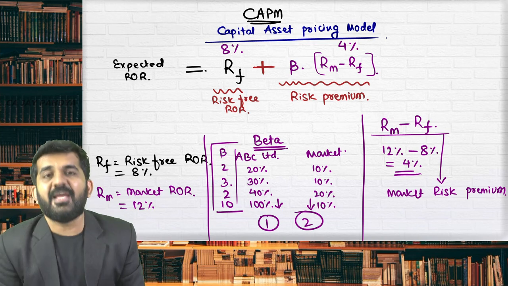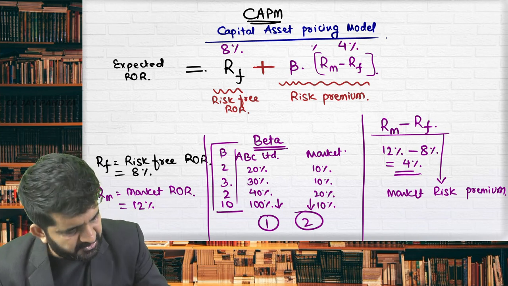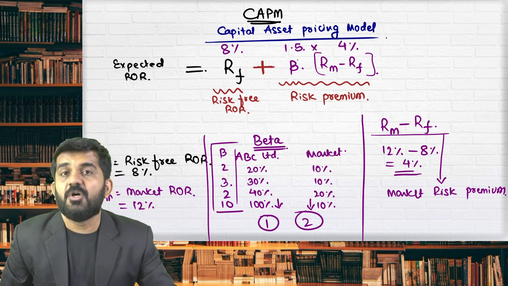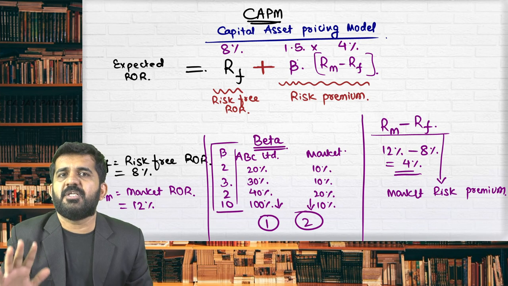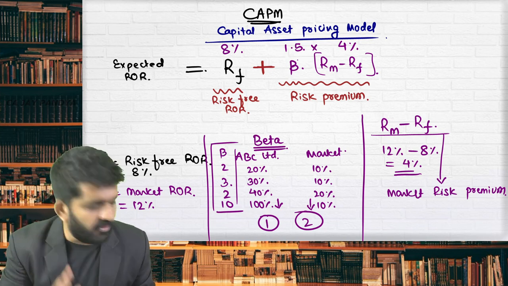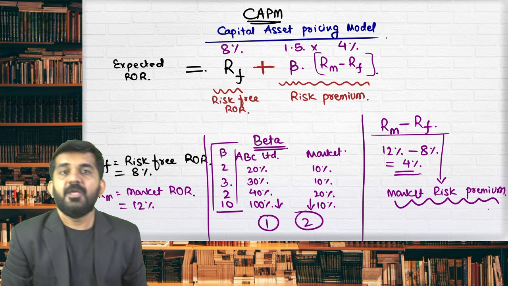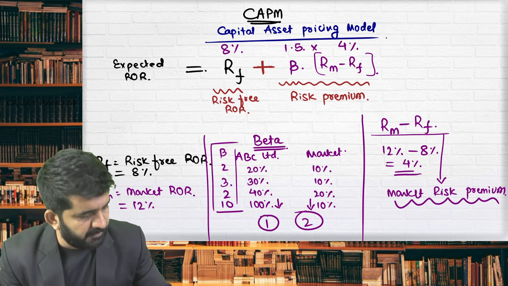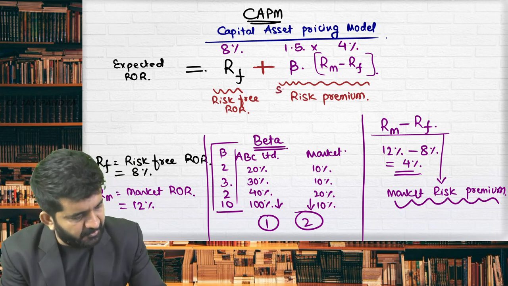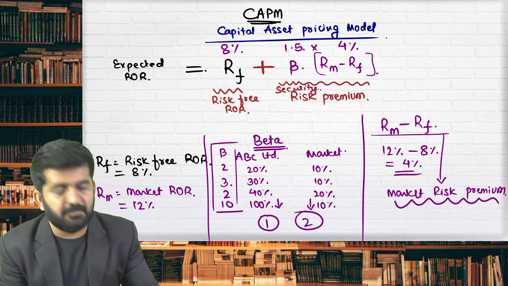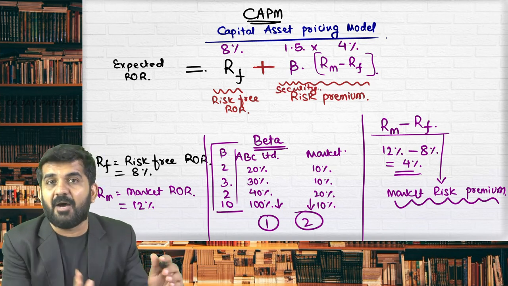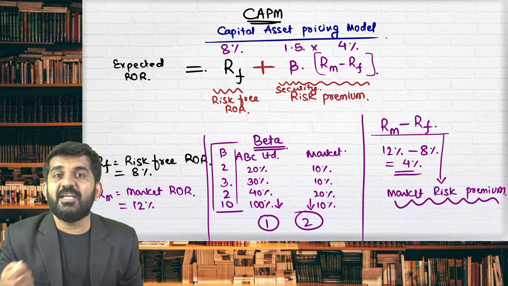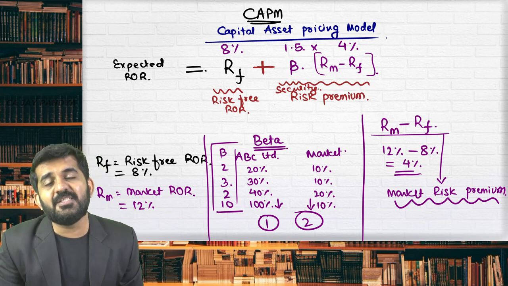Then you should not be getting 4% but 6%. How 6%? 4% into 1.5. This will become 6%. Why 6%? Because 4% is a risk of the market, risk premium of the market. This is market risk premium. You are taking more risk as compared to market, then you should be getting more risk premium. Then this risk premium will be termed as a security risk premium. Please understand, you are investing not in market, you are not investing in Sensex, you are not taking position in Sensex. You are investing in ABC Limited, and ABC Limited is riskier than market.